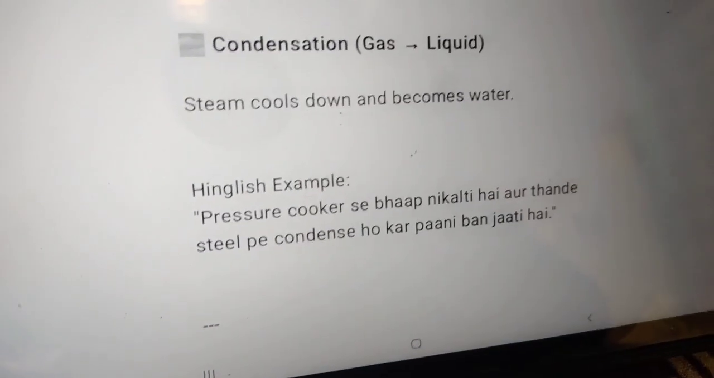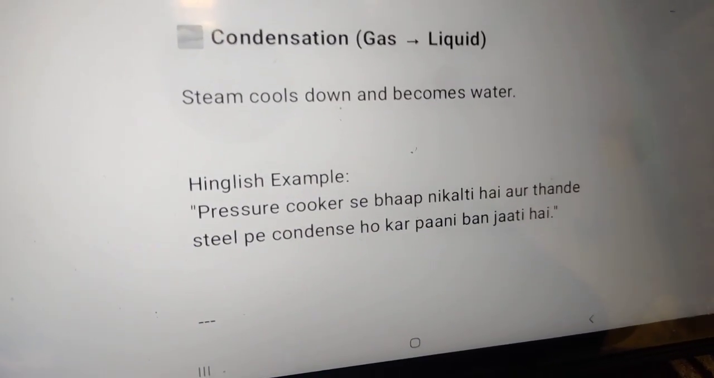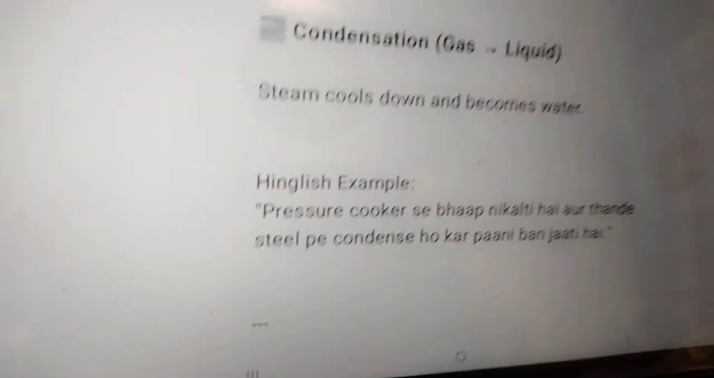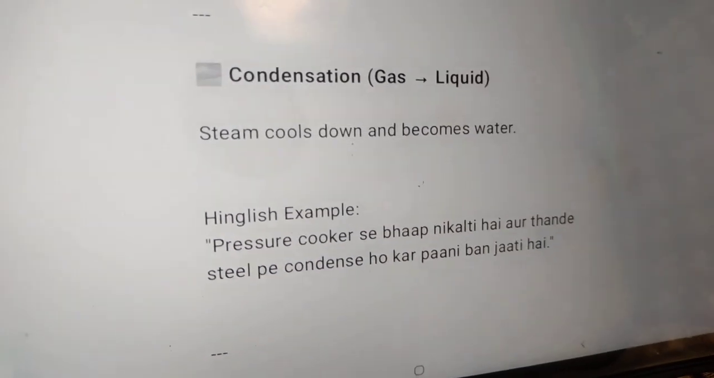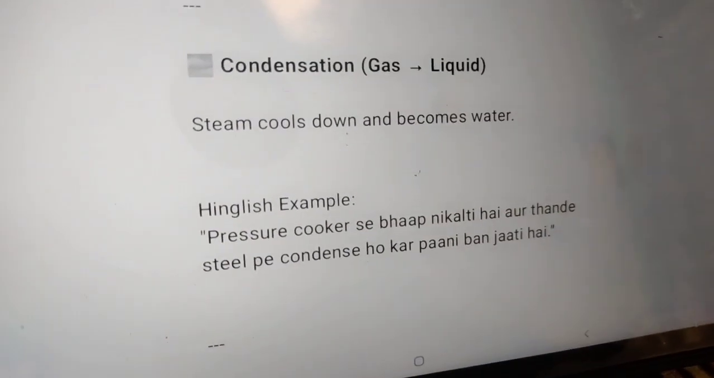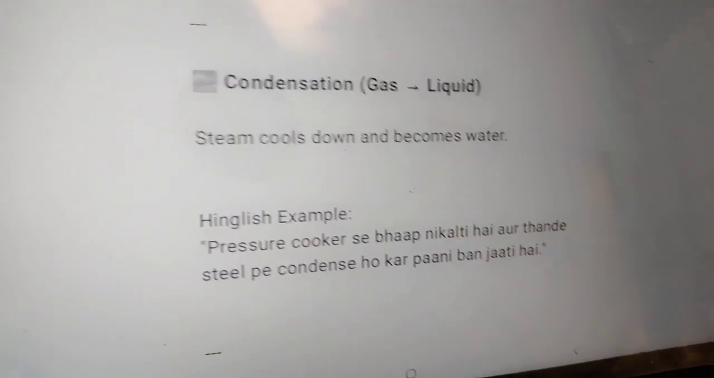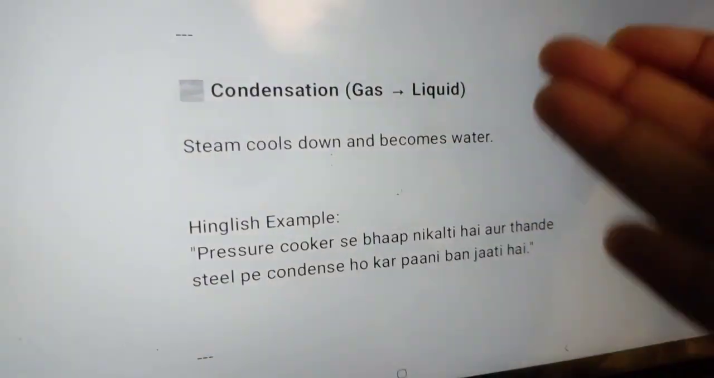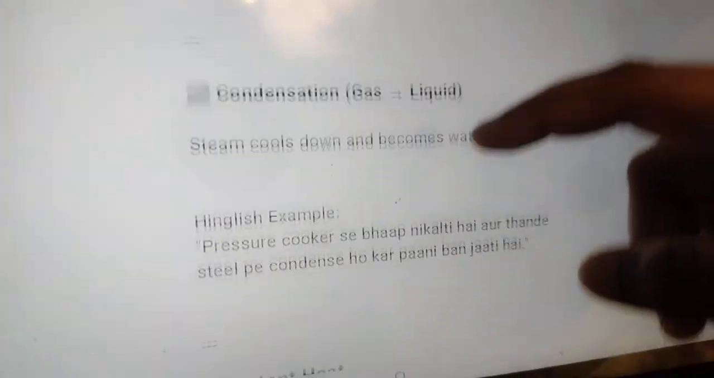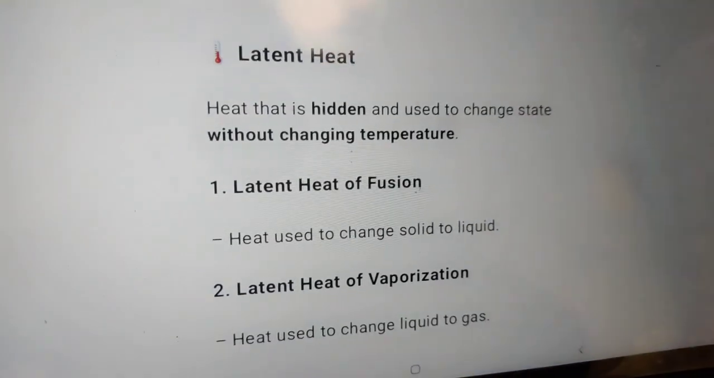Like condensation method. We can take an example of cloud also. Cloud, gas form, but after some time, when it rains, liquid form, gas to liquid, okay? That's all about it, guys.